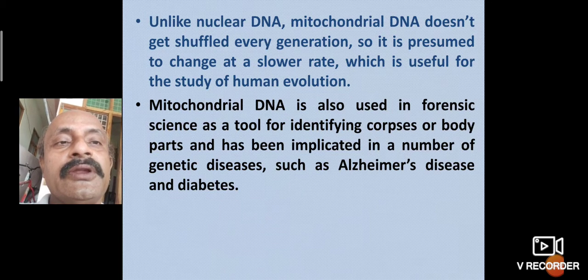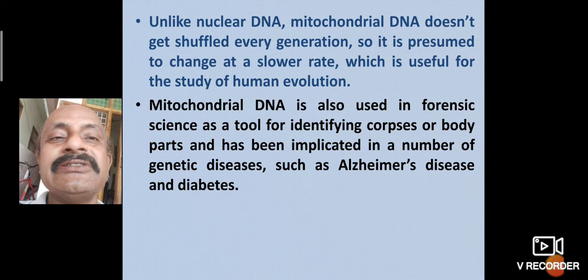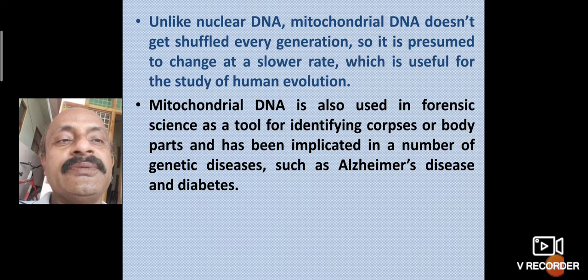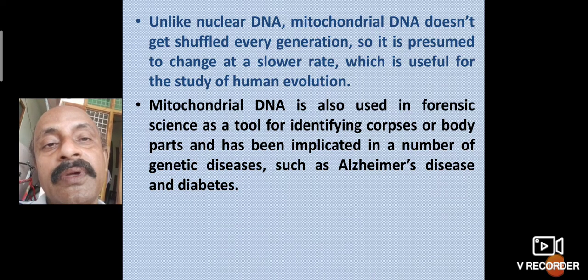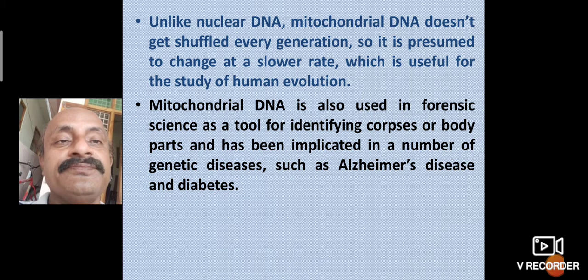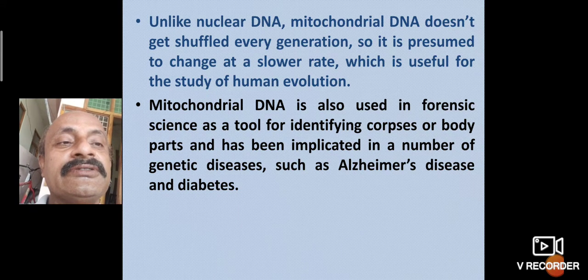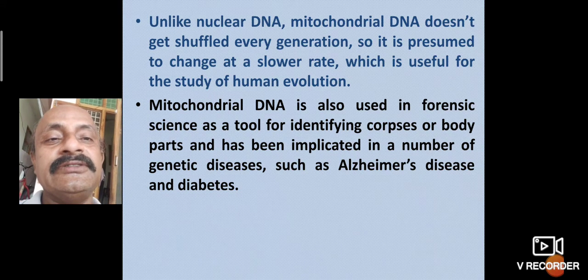So next, mitochondrial DNA is also used in forensic science as a tool for identification of corpses or body parts, and has been implicated in a number of genetic diseases such as Alzheimer's disease and diabetes. Forensic science means DNA fingerprinting. It has been implicated in a number of genetic diseases such as Alzheimer's and diabetes.